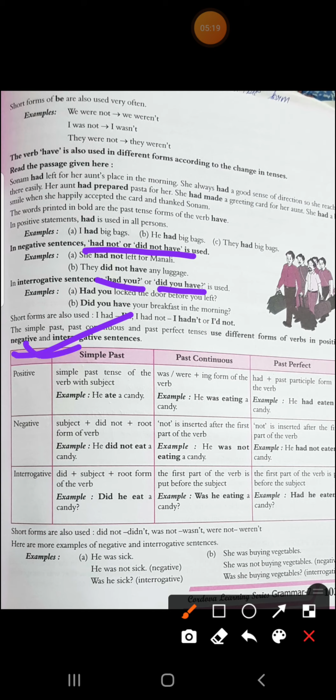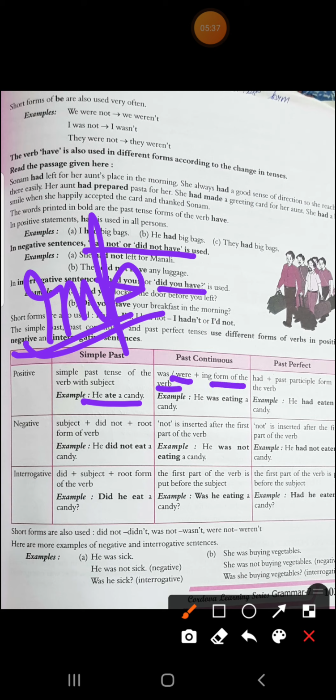Now this table is very important. Mark this important. In simple past, positive form, we use the simple past tense of the verb with the subject, like he ate a candy. Past continuous, what form do we use? The form is was, were plus the ing form of the verb, like he was eating a candy. And in past perfect, what is the form? Had plus the past participle form of the verb, like he had eaten a candy. This is the way you write the simple past, past continuous and past perfect tense.